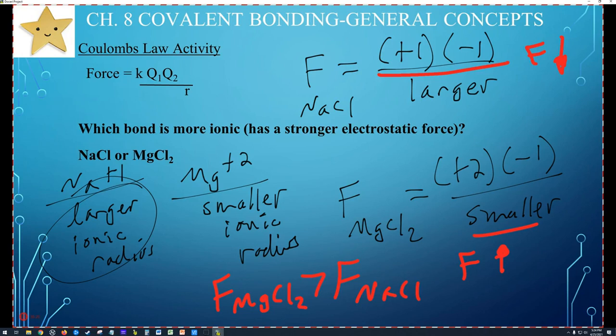All right, so using Coulomb's law, we should be able to do that. We should be able to compare the ionic character of many different ions and different ionic compounds, and we'll do that in Chapter 10. So we'll revisit this in Chapter 10. This is kind of just an intro to Coulomb's law. All right, so magnesium chloride is a stronger, more ionic compound. It has a more ionic character because its bonds are stronger.